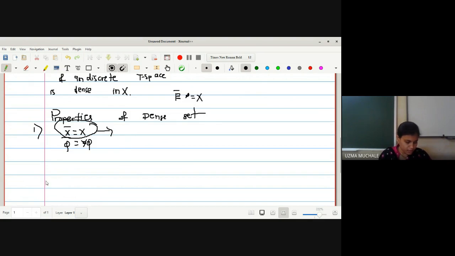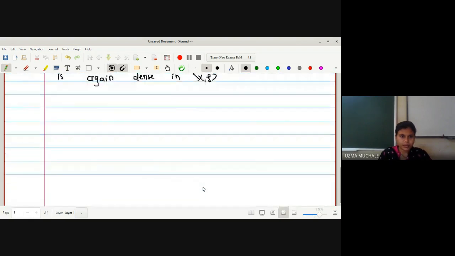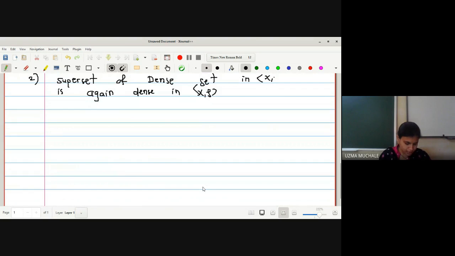Now a superset of a dense set is again a dense set, right? Let us go for the next one: a superset of a dense set in X is again dense in X. You have to find out whether a superset of a dense set is dense.